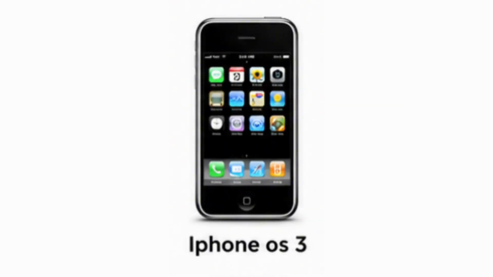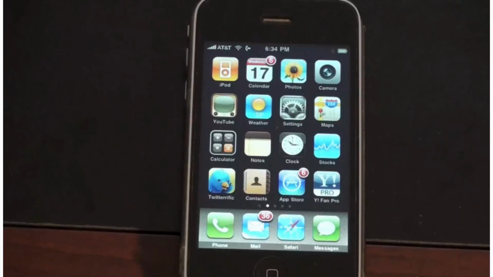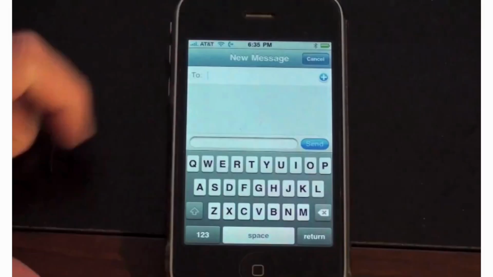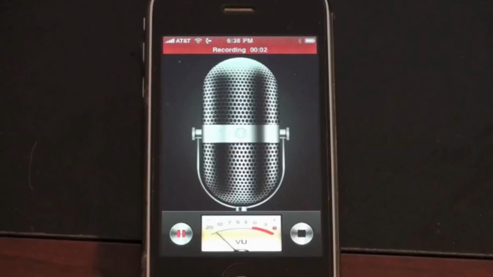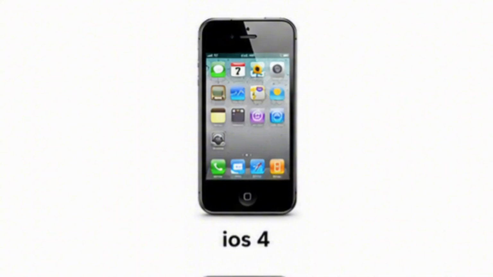iPhone OS 3. Released in 2009, this version focused on making everyday use easier. It introduced copy and paste, MMS messaging, landscape keyboard support in more apps, voice memos, and Spotlight search. Many features people now take for granted first appeared here, making the iPhone feel much more complete.